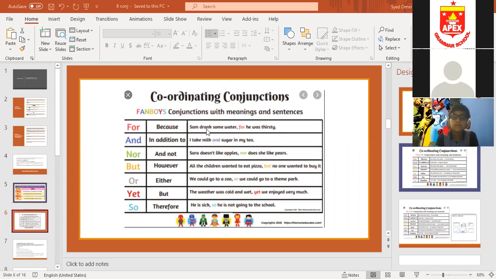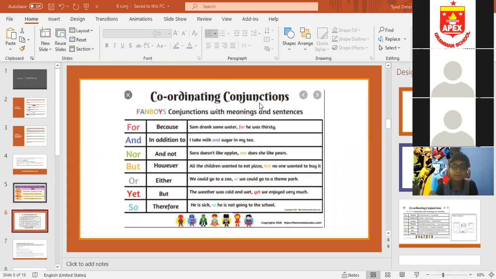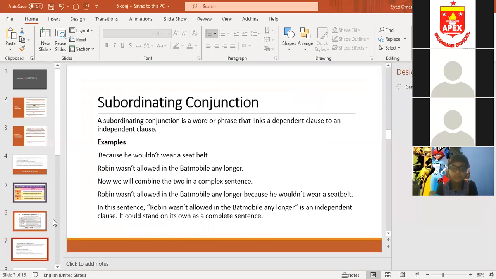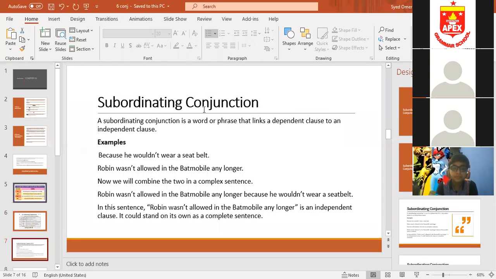So beta, I have discussed just the first type of conjunction. Coordinating conjunction is used to join two simple sentences having one independent clause. And these are 7 in number. You can remember it from fanboys. Now the second type of conjunction is the subordinating conjunction.